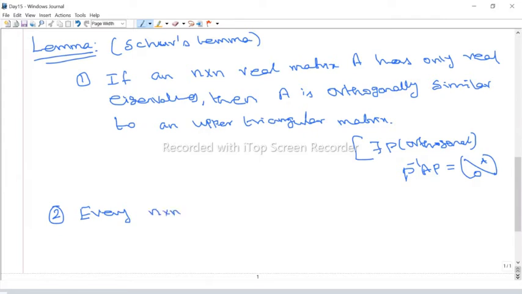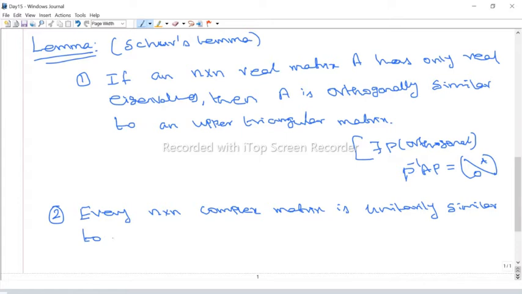Every n by n complex matrix, meaning entries from complex numbers, is not only similar, it is unitarily similar. Complex means unitary, real means orthogonal. So unitarily similar to an upper triangular matrix.